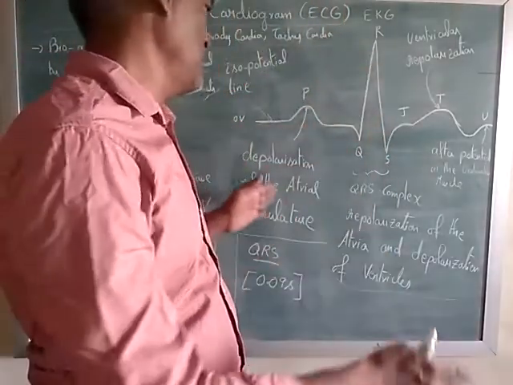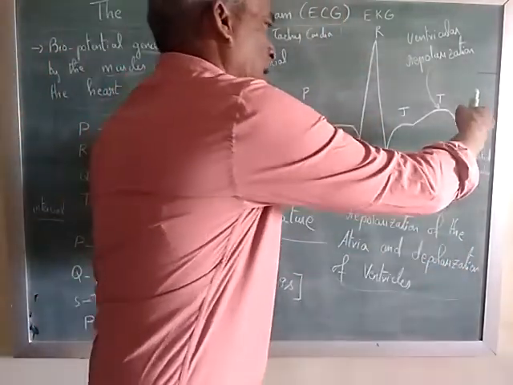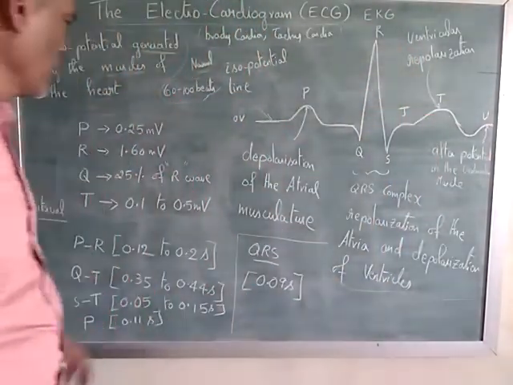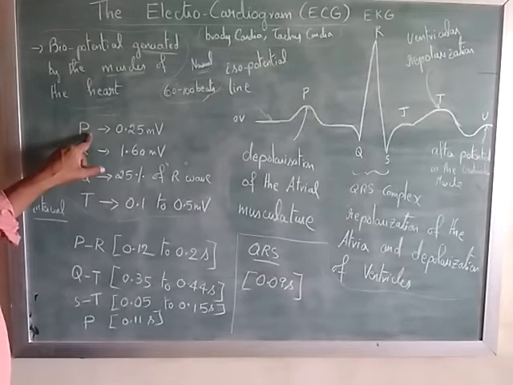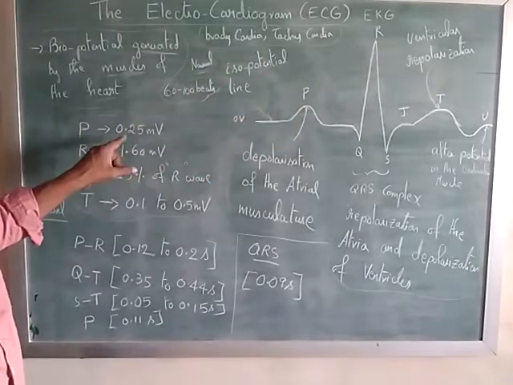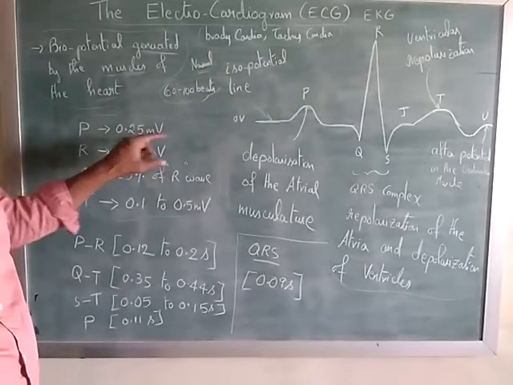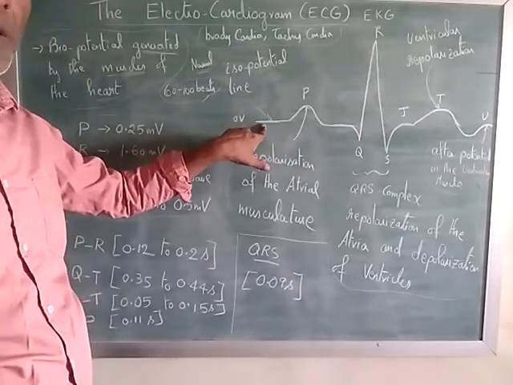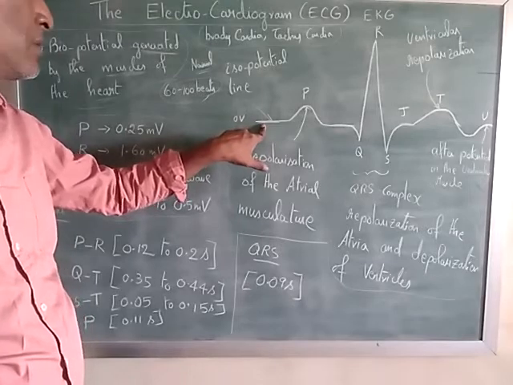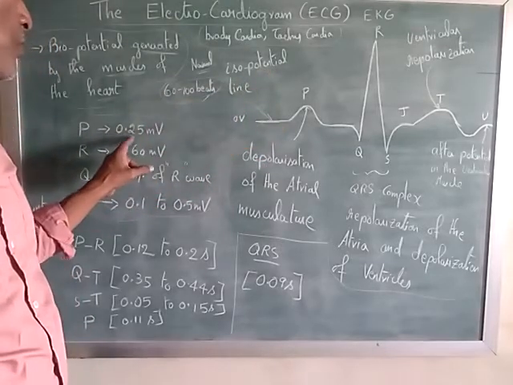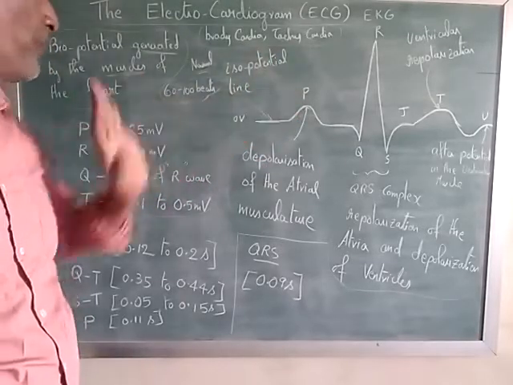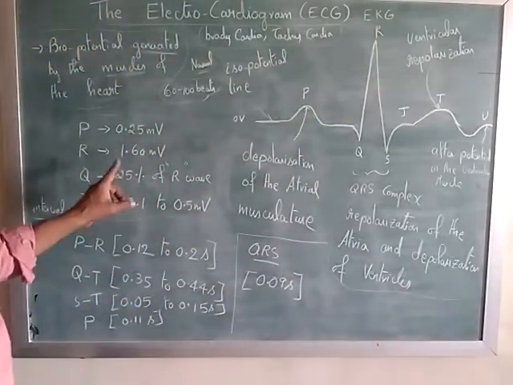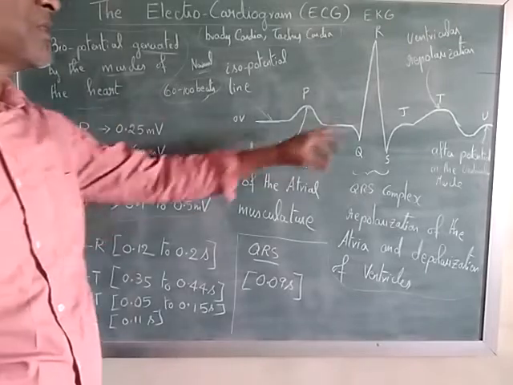Now we have to see what happens for the time duration between these two periods and what is the amplitude. Okay. Now we will see P. P is here. What is the amplitude? 0.25 millivolt. I already told you this can be taken as reference, isopotential line, roughly 0 volts. So this is 0.25 millivolts, P. Then coming to R. R is here. This is 1.60 millivolts.